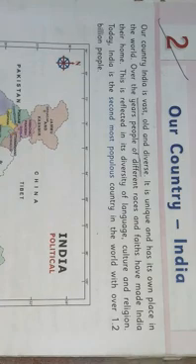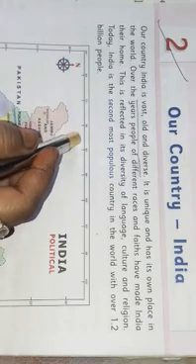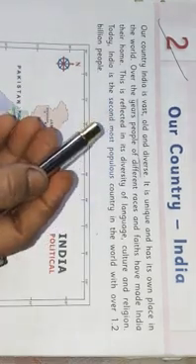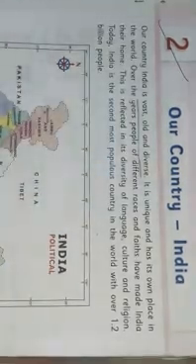In this chapter I will tell you about your country, its population, location, neighbors, political division, physical division and states and their capitals. So let's start.